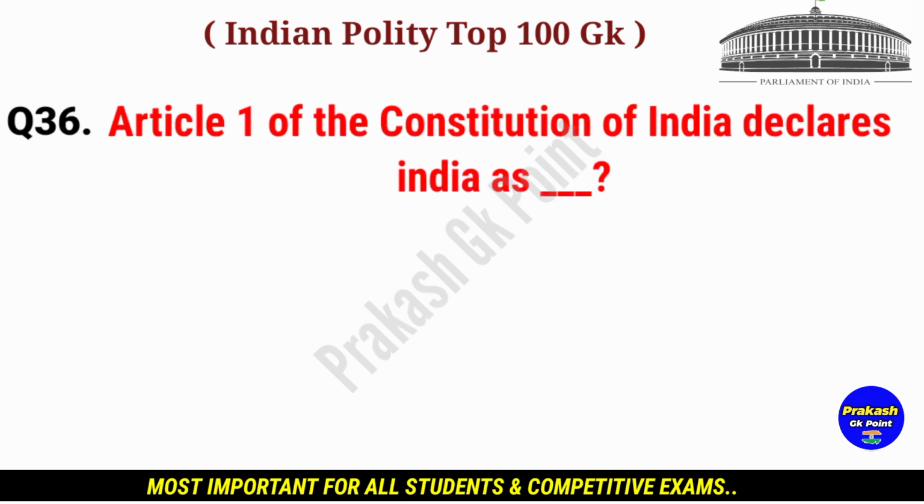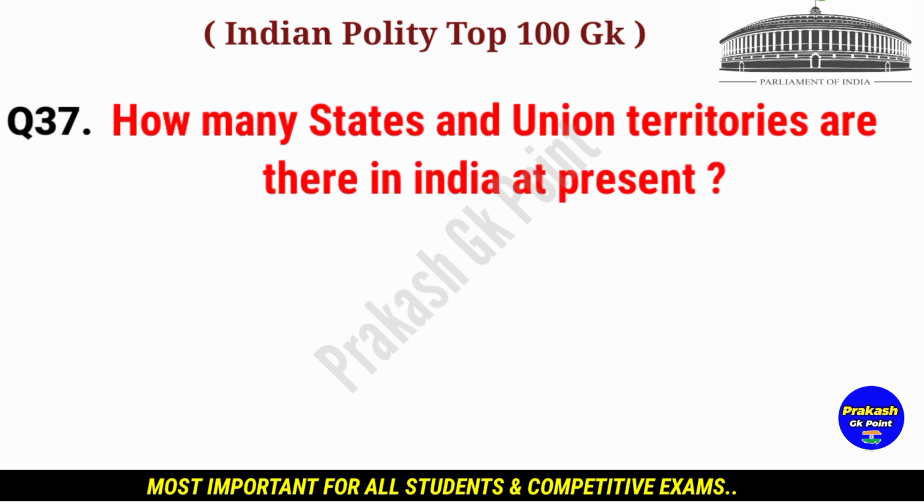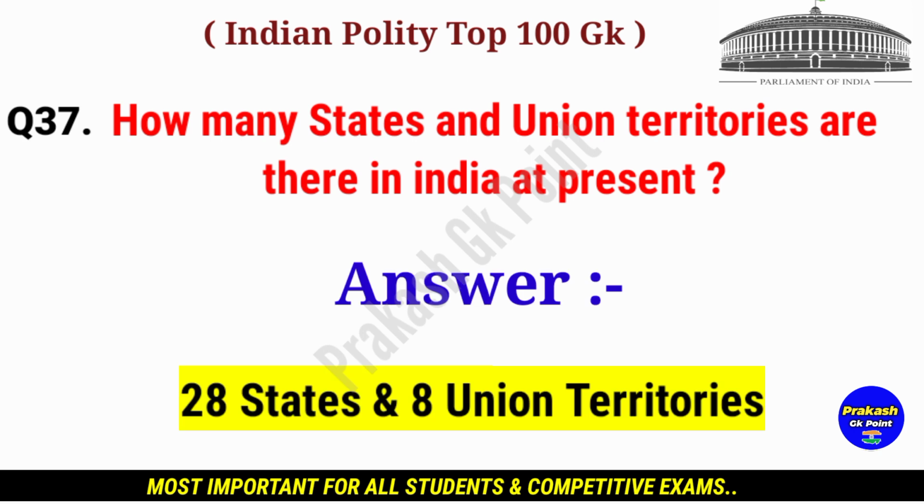Article 1 of the Constitution of India declares India as a dash. Answer. Union of States. How many states and union territories are there in India at present? Answer. 28 states and 8 union territories.